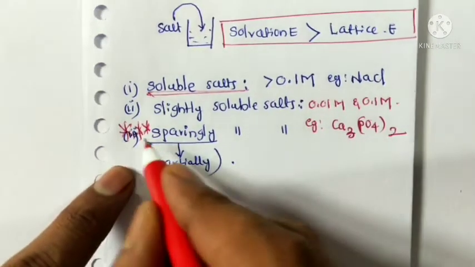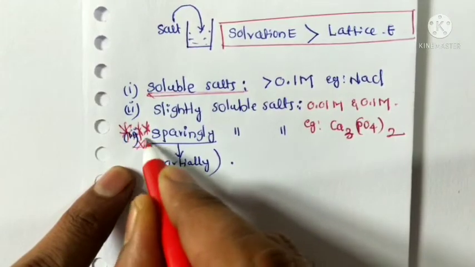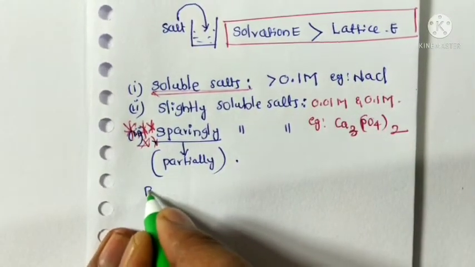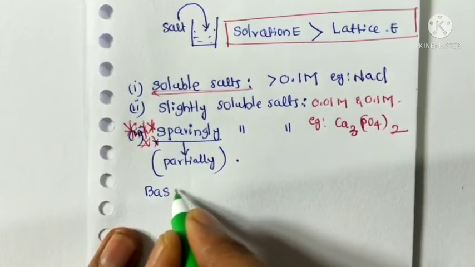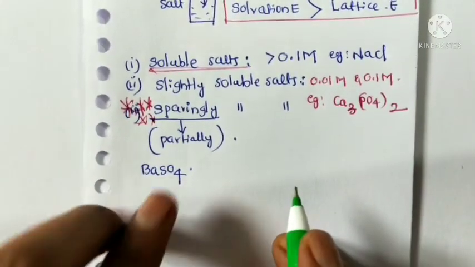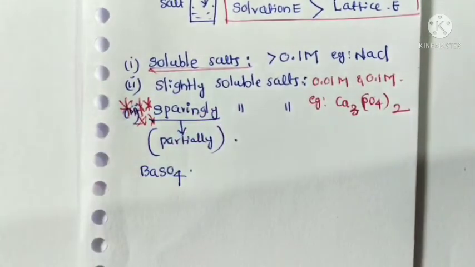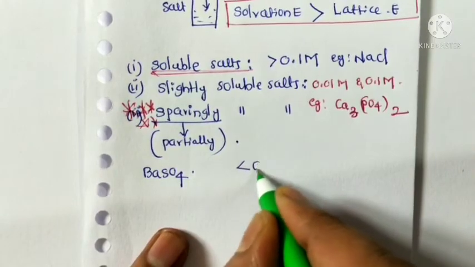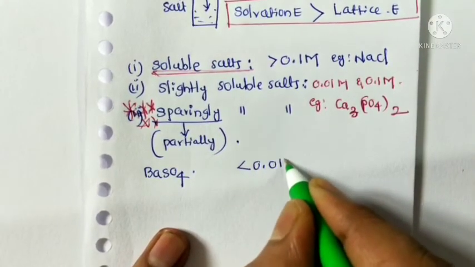Now the third one is very important: sparingly soluble salts. The best example of a sparingly soluble salt is barium sulfate. The solubility of a sparingly soluble salt is less than 0.01 molar.